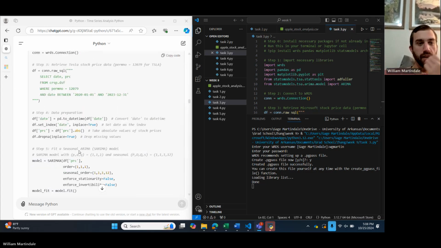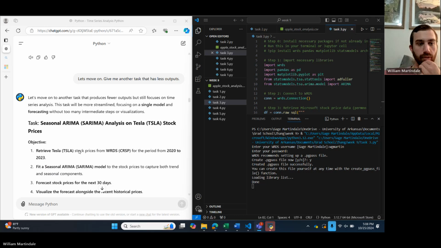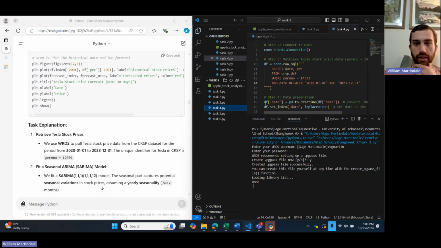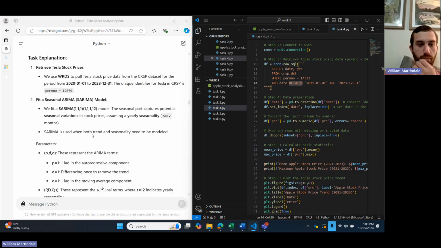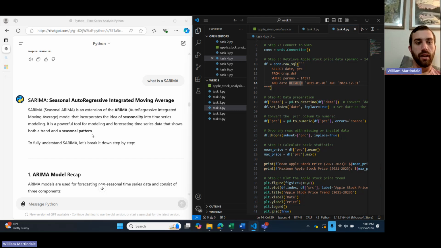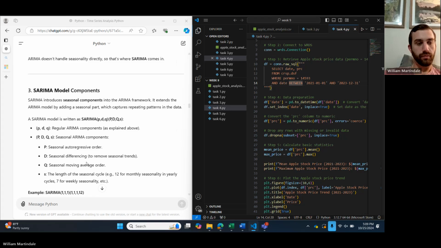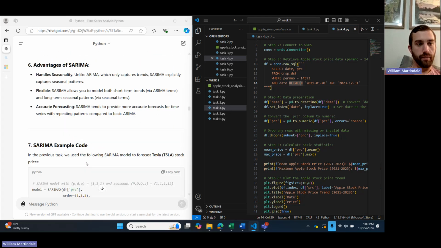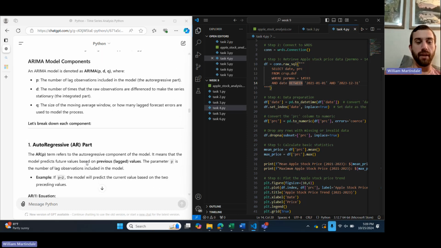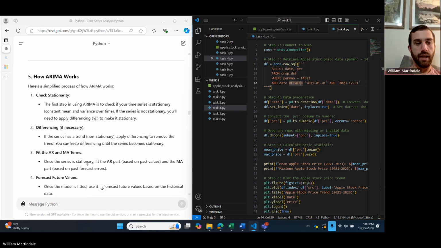So it told me to do a seasonal ARIMA analysis on Tesla stock. And so this was just a whole other problem that just was not working for me. I asked what a seasonal ARIMA graph was, and it told me here. And then I asked what an ARIMA model was, and it told me.